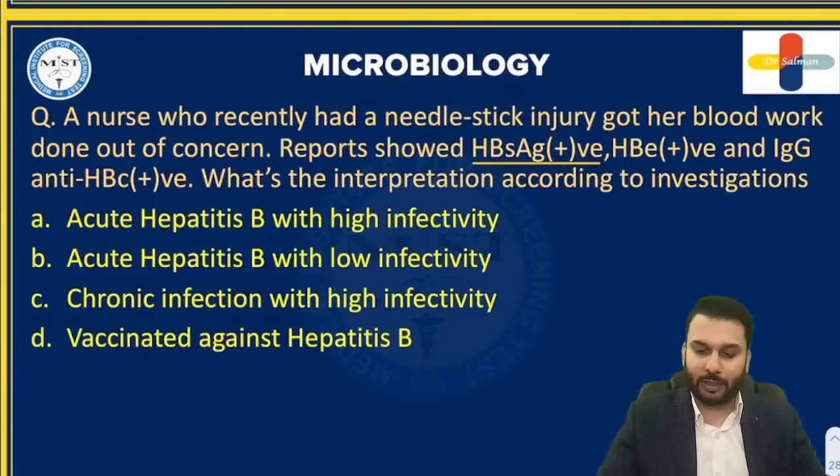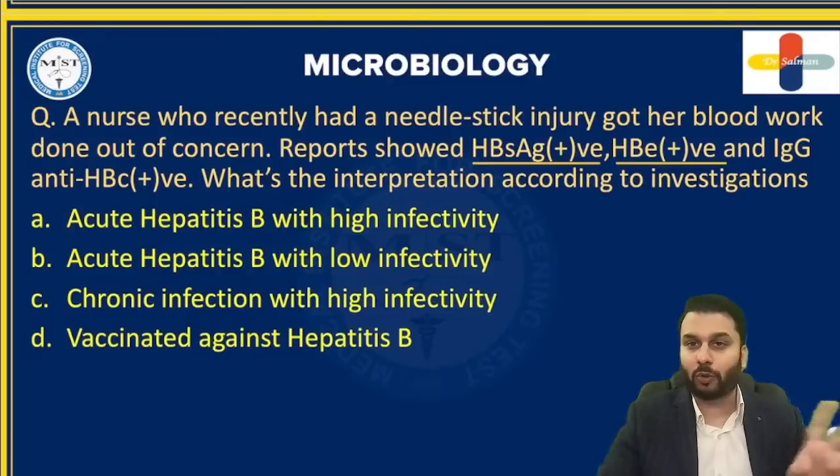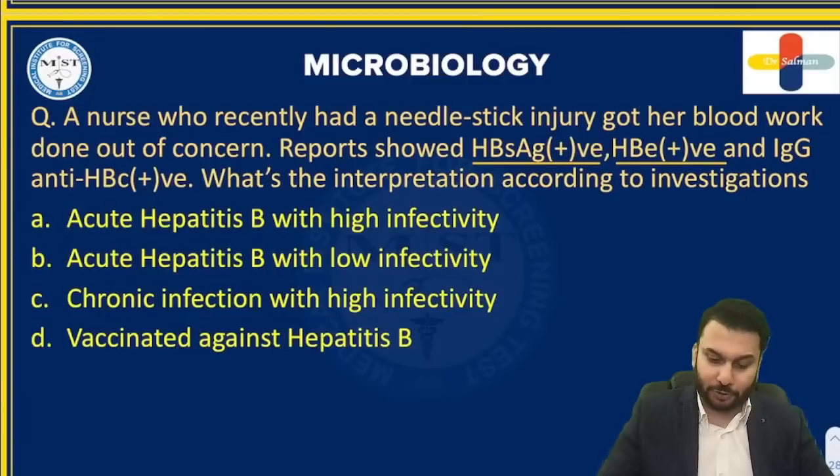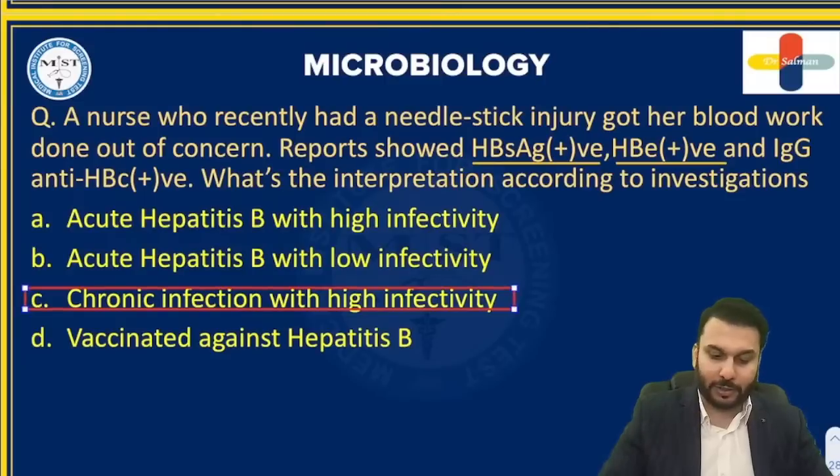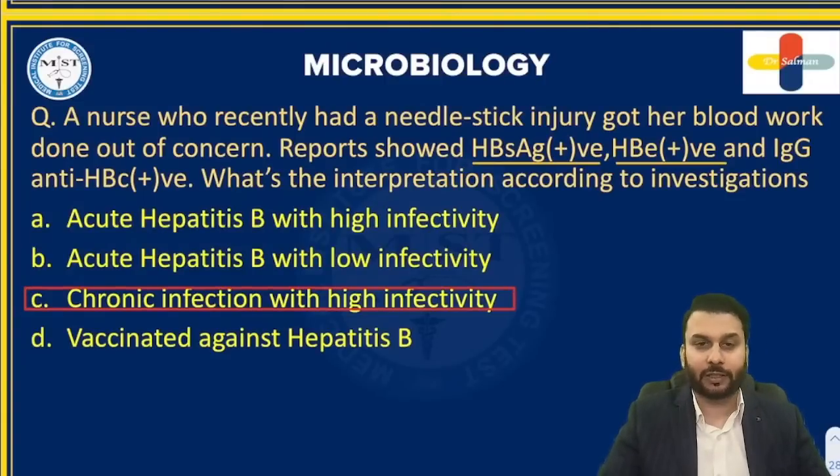Next point is, if the HBe antigen is positive, then you will say the person is highly infectious also. So high infectivity is present. Now in this female, both the antigens are present. That means she is a case of hepatitis with high infectivity, and as IgG was seen, that means chronic case of hepatitis. So the correct answer is a case of chronic infection of hepatitis B with high infectivity. This is quite an easy question.